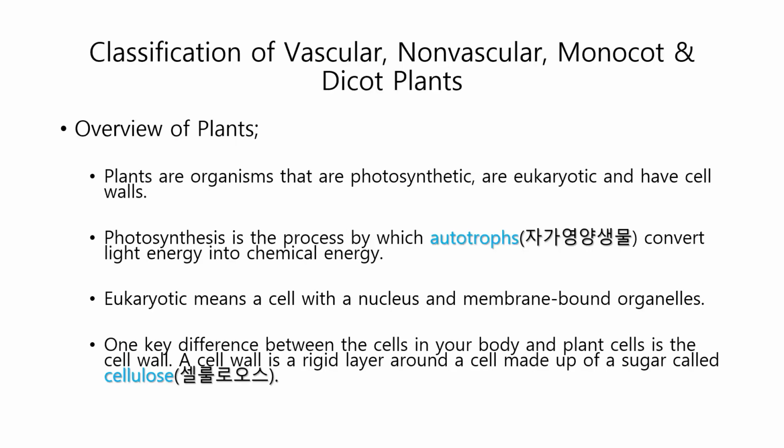So what are plants? Plants are organisms that are photosynthetic, are eukaryotic, and have cell walls. Photosynthesis is the process by which autotrophs convert light energy into chemical energy. Eukaryotic means a cell with a nucleus and membrane-bound organelles. One key difference between the cells in your body and plant cells is the cell wall. A cell wall is a rigid layer around a cell made up of a sugar called cellulose.